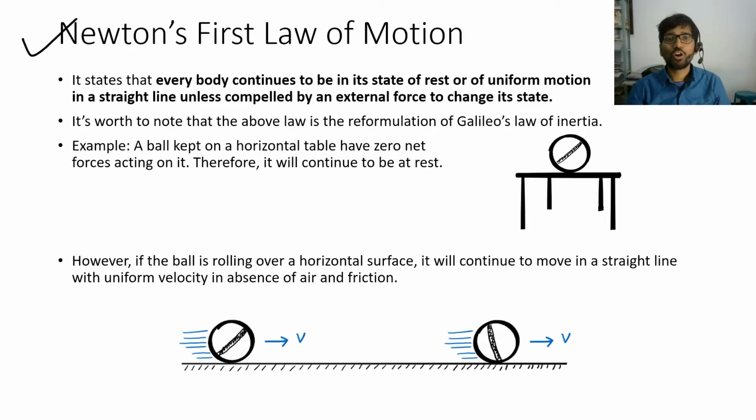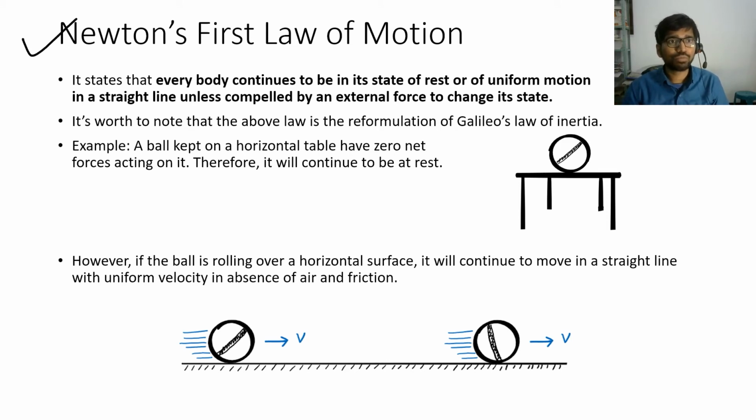Newton's first law of motion. It states that every object continues to be in its state of rest or of uniform motion in a straight line unless compelled by an external force to change its state. It is worth noting that this law is nothing but a reformulation of Galileo's law of inertia. For example, an object kept on a horizontal table will remain at rest unless compelled by any external force, or an object rolling over a horizontal surface with a constant velocity will keep moving with constant velocity in absence of air and friction.